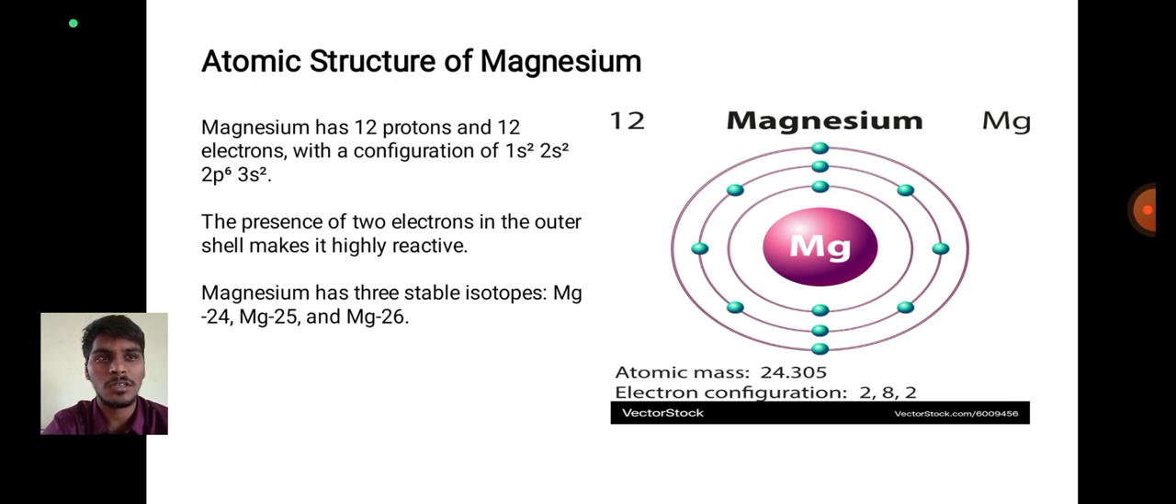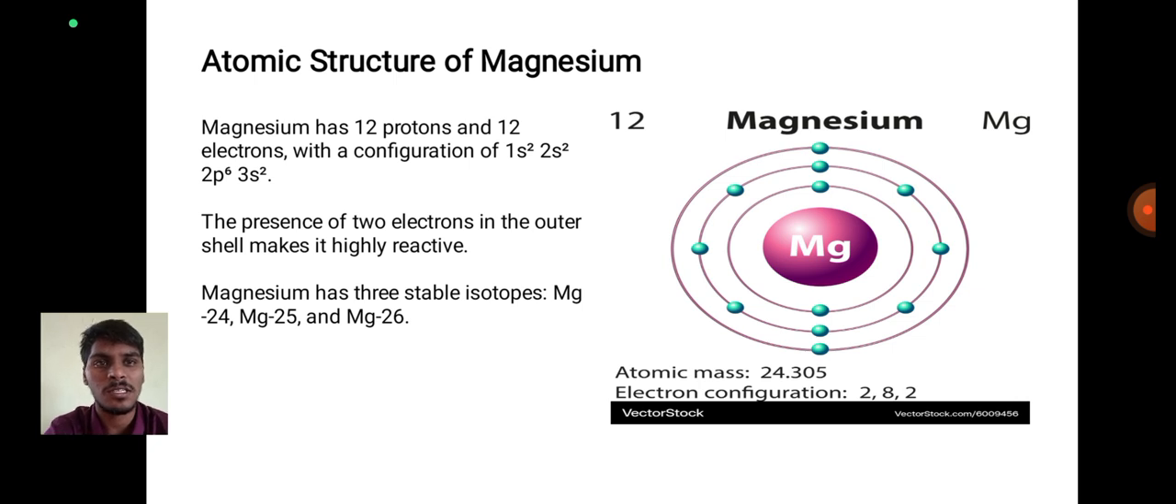Next, the atomic structure of magnesium. Atomic mass is 24.305. Electronic configuration is 2, 8, 2. Magnesium has 12 protons and 12 electrons with a configuration of 1s2, 2s2, 2p6, 3s2. The presence of two electrons in the outer shell makes it highly reactive.